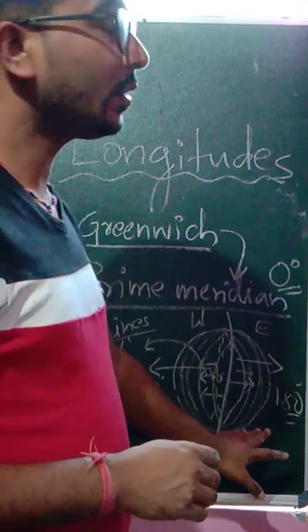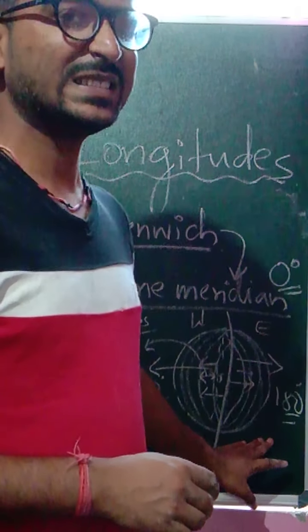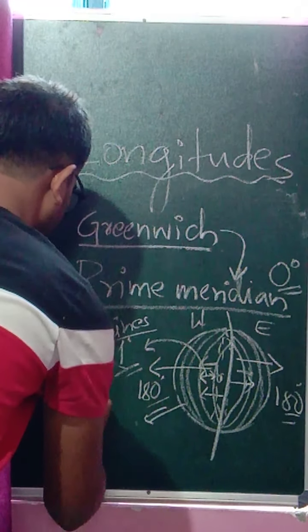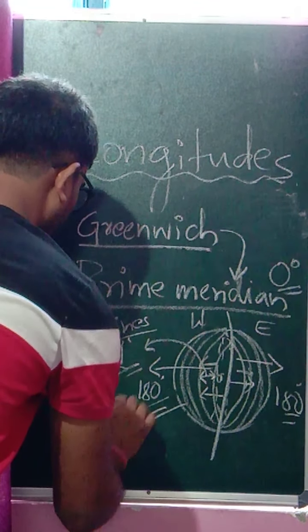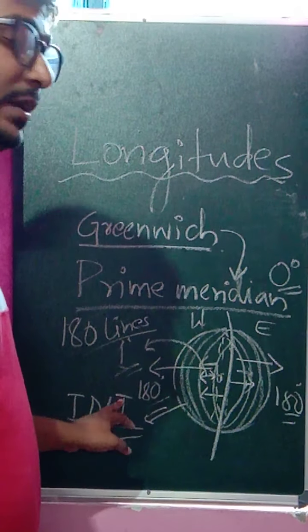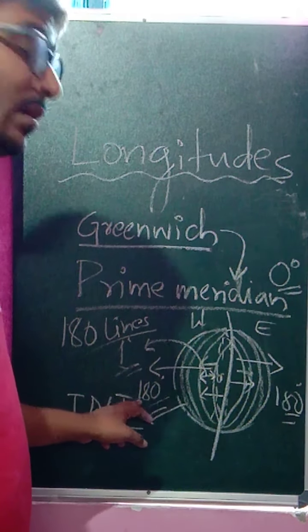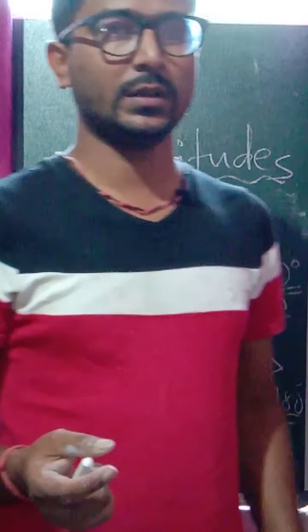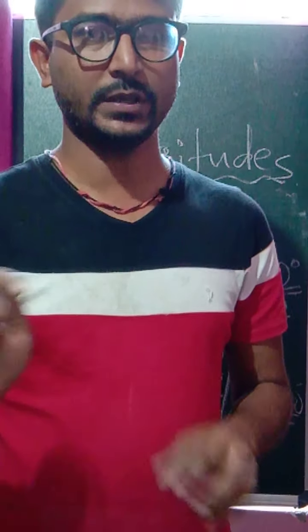In the other way, the line of longitude states the international date and time. This is the short form I am writing here, IDNT, that means international date and time. It states how time has to be calculated, how one particular place is different from another particular place.